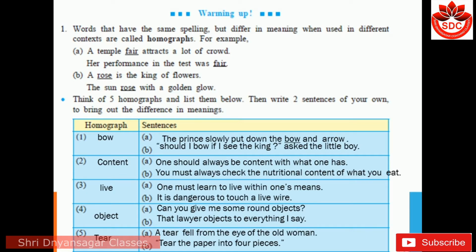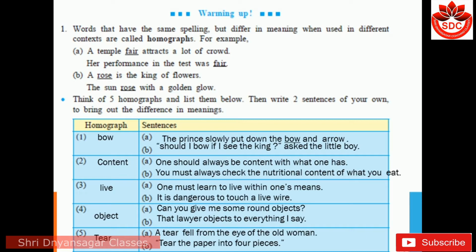Her performance in the test was fair. Here, fair is used with two different meanings. In the first, it is a program or any particular occasion where people gather, and in the second line, fair stands for good, nice.